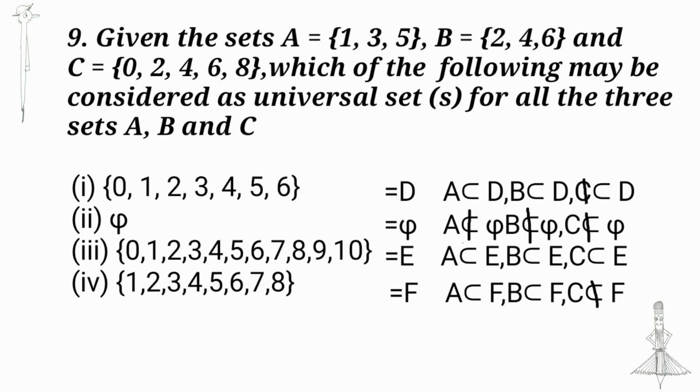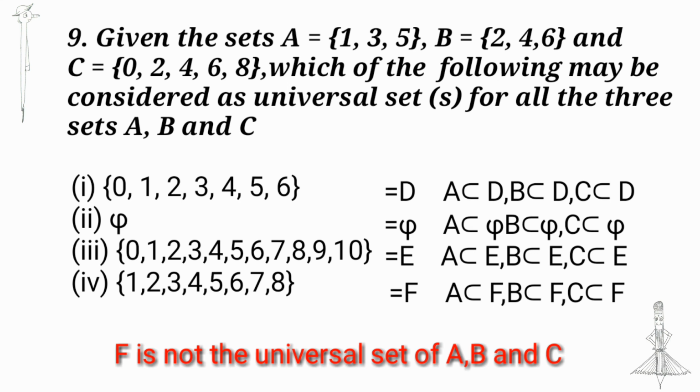A is a subset of F, B is a subset of F and C is not a subset of F. So, F is not the universal set of A, B and C.